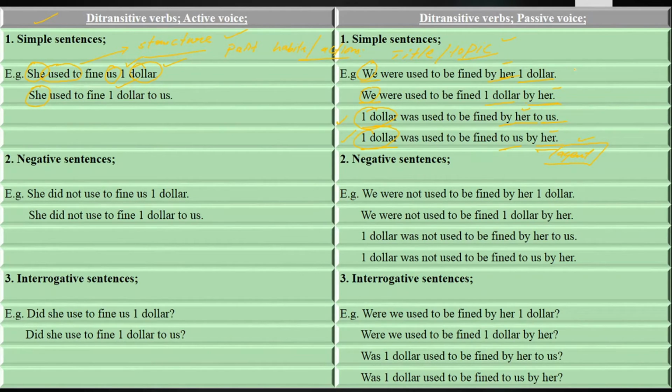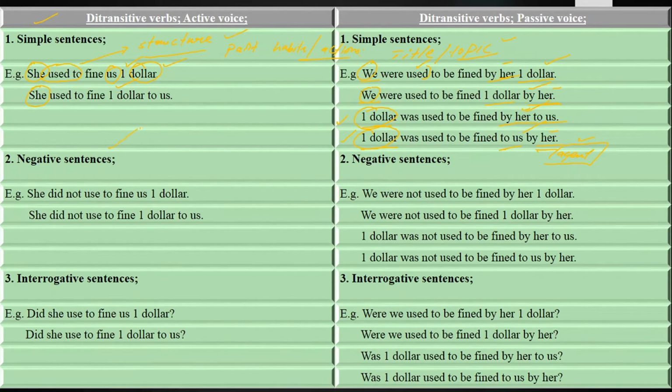We were used to be fined by $1. We were used to be fined $1 by him. $1 was used to be fined by her to us. $1 used to be fined to us by her. Over here, keep in your mind, D is silent. It is not pronounced, you won't pronounce it, but you will write it here, but not pronounce it. This should be in your mind.